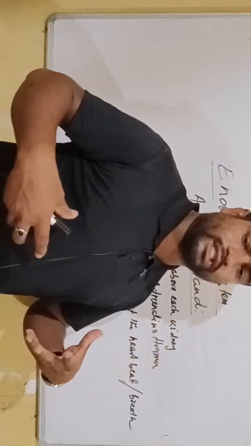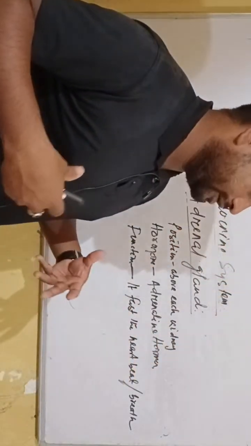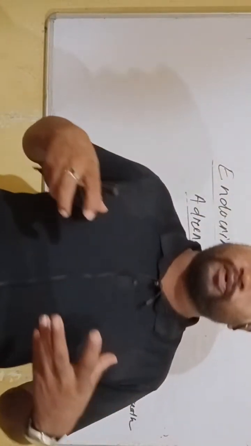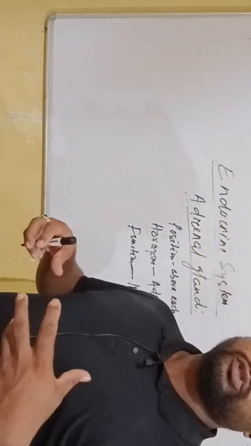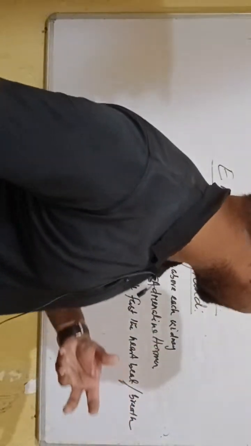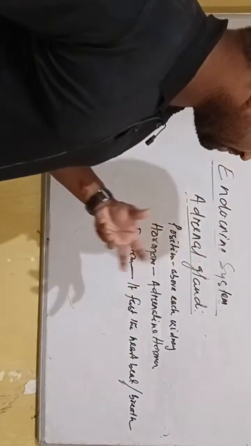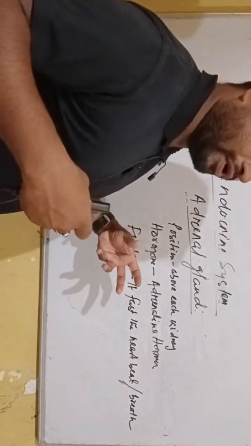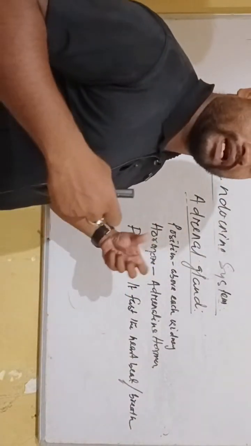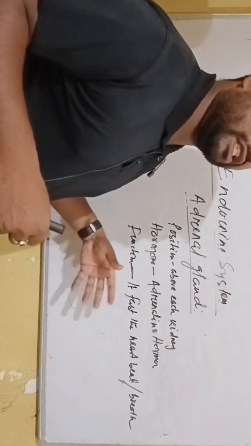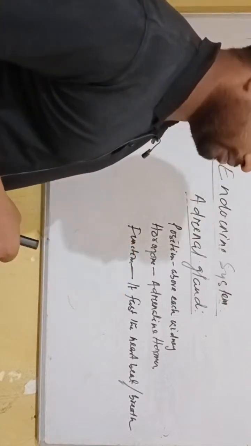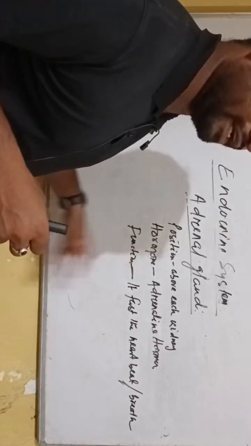If blood circulation is faster, then energy production will be more, so that we get enough energy from our body to save our life by running away from such ferocious animals.